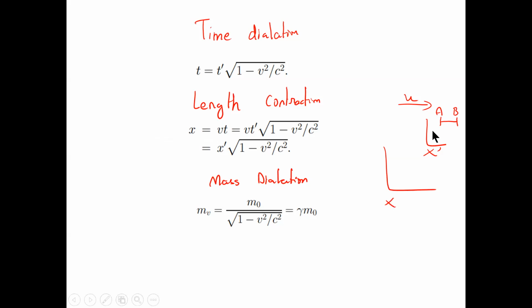The length is going to get contracted by an amount depending on how close the relative velocity is to the speed of light. If it equals the speed of light, the rod is going to shrink to a point.